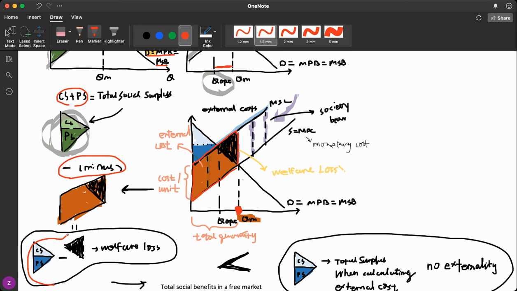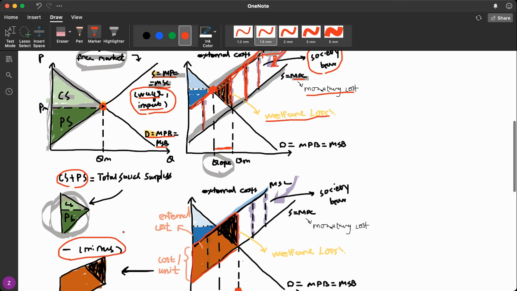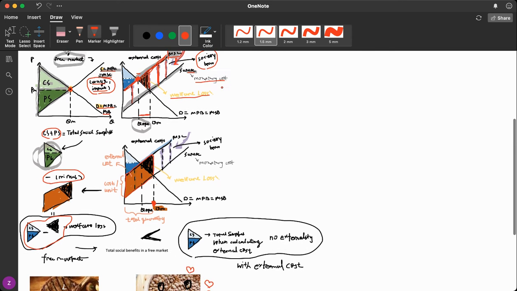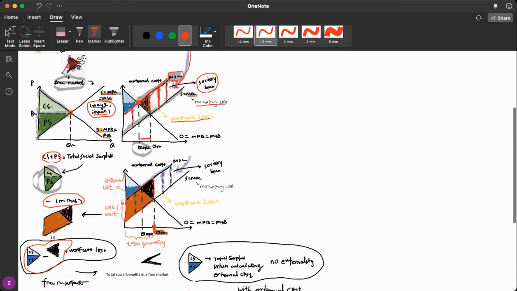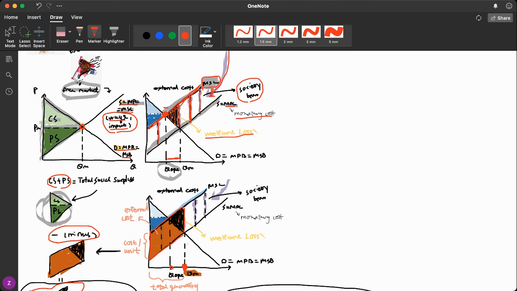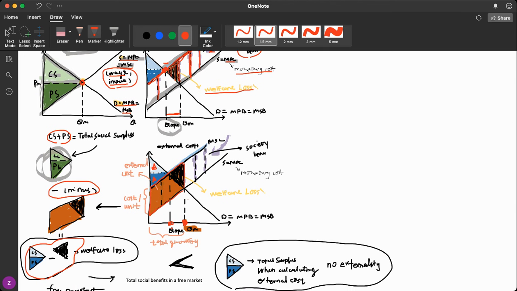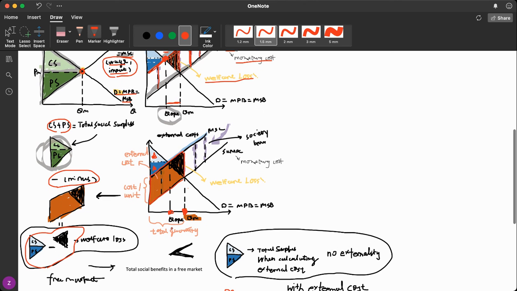Okay, so far we have only discussed the market equilibrium condition. So at the socially optimum level, at this red dot, the consumer surplus will shrink to this little triangle right here, and the producer surplus will also shrink. So as you can see, both are worse off. But we don't need to consider welfare loss anymore because we have zero externalities at the socially optimal level. So total social benefits is this big triangle.